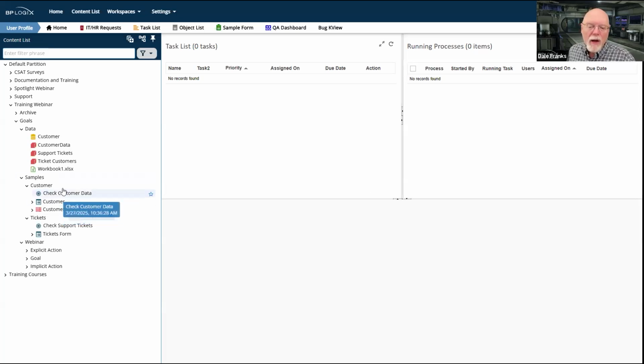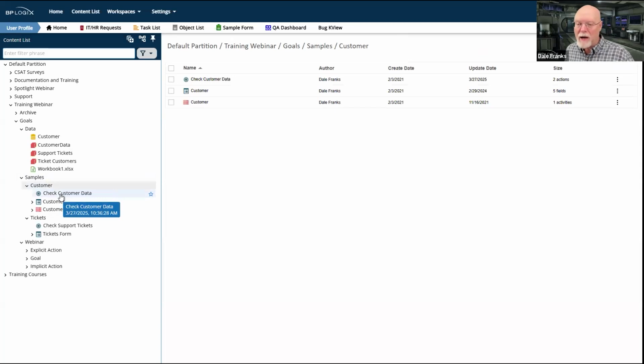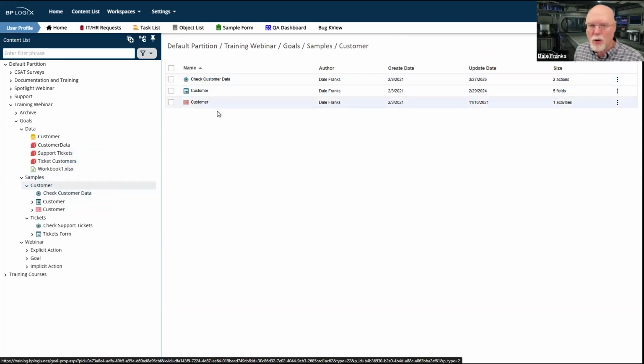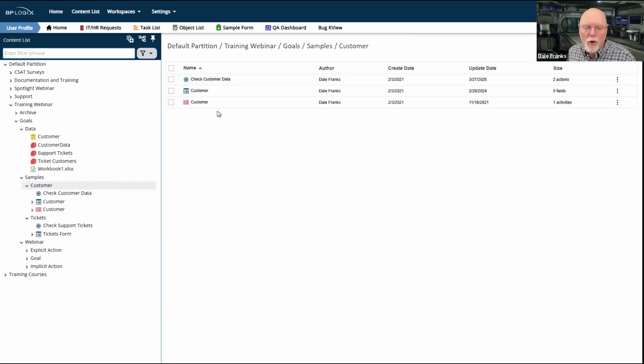So based on the number of new customers that I have in some external database somewhere, I can kick off a process on a scheduled basis in Process Director to process these new customers, to ensure that whatever onboarding we need to do for new customers is done. So what I'm doing is checking some external data to invoke customer onboarding explicitly via a goal.